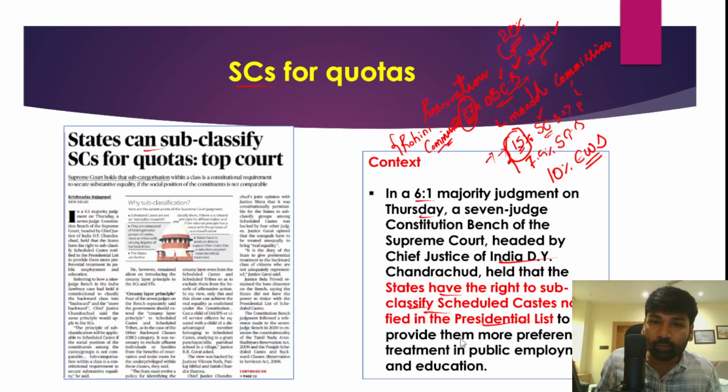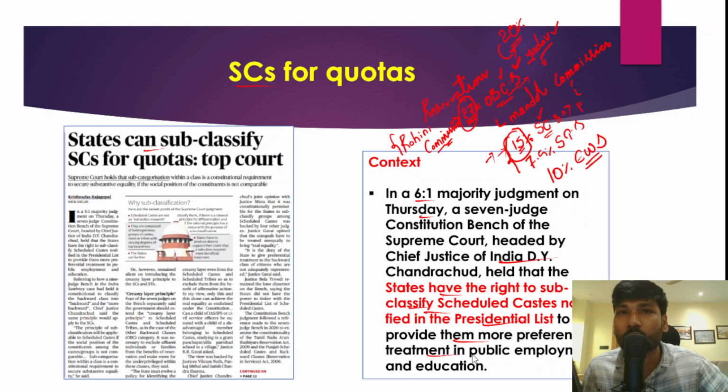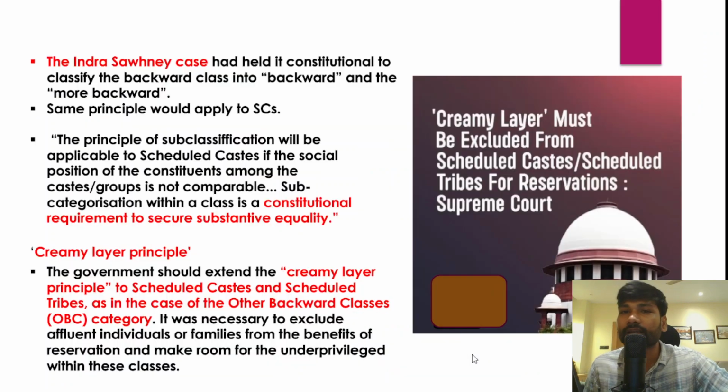So it is to provide them, the backward classes within the scheduled caste, a more preferable treatment in public employment and education, so that not only the progressive castes within the OBCs and SCs would get the benefits. However, even the least backward classes or least backward castes within the SCs and OBCs would also get benefited.